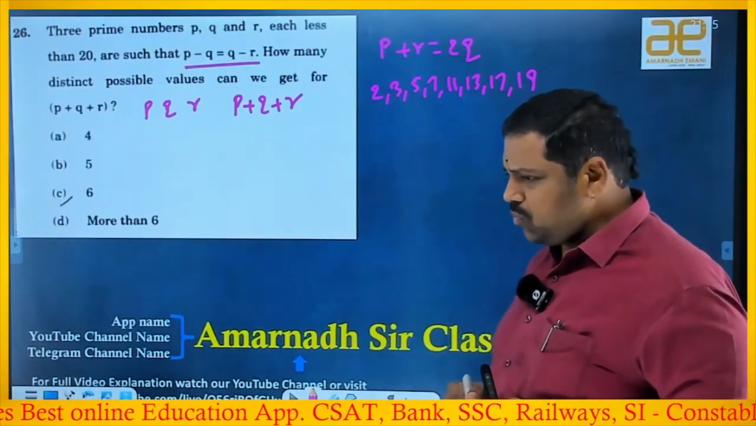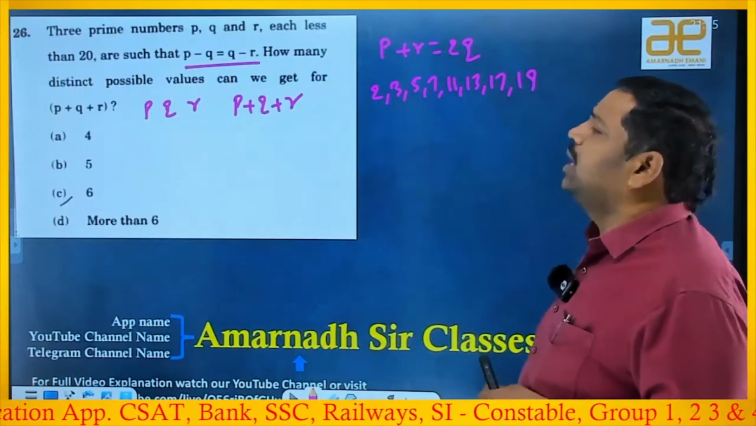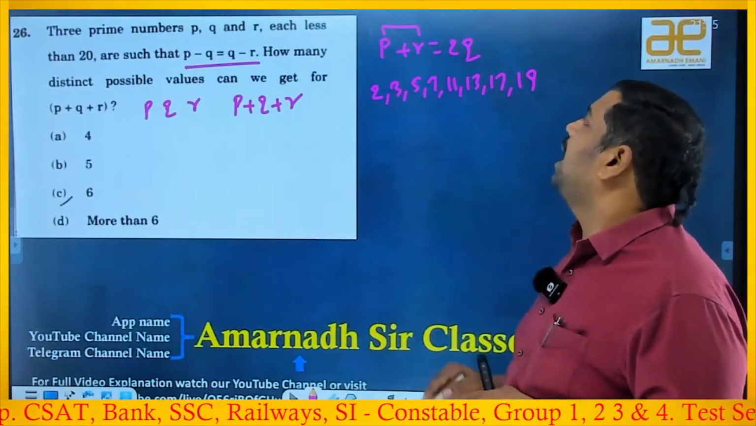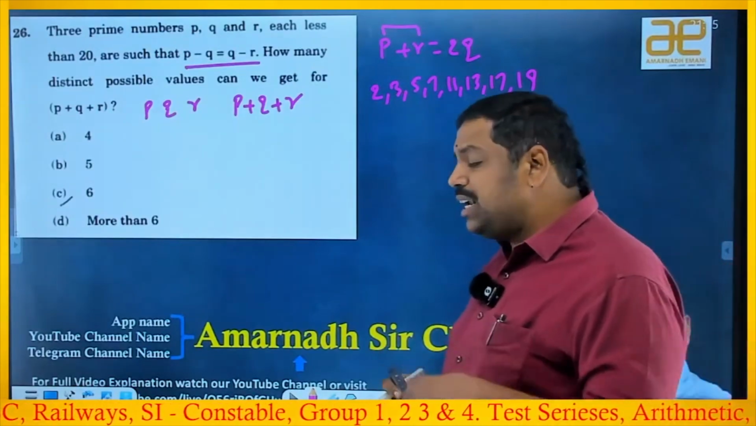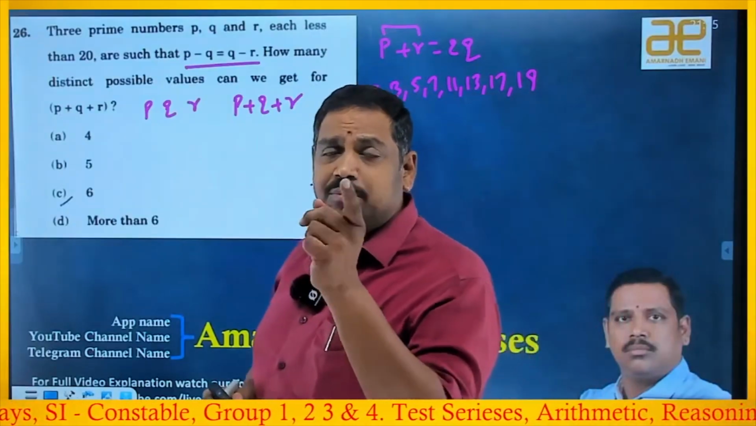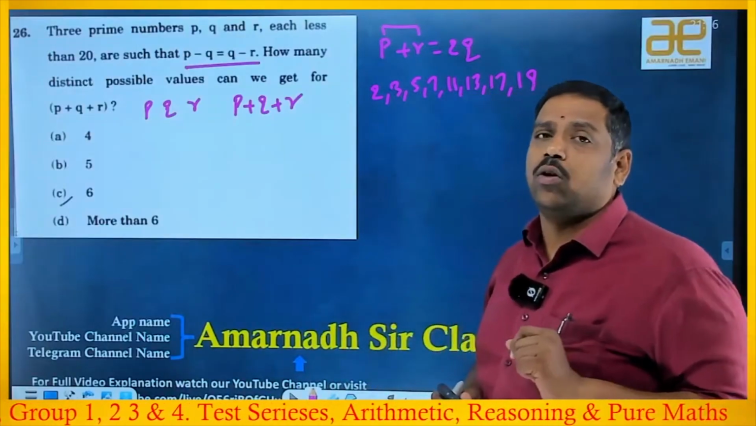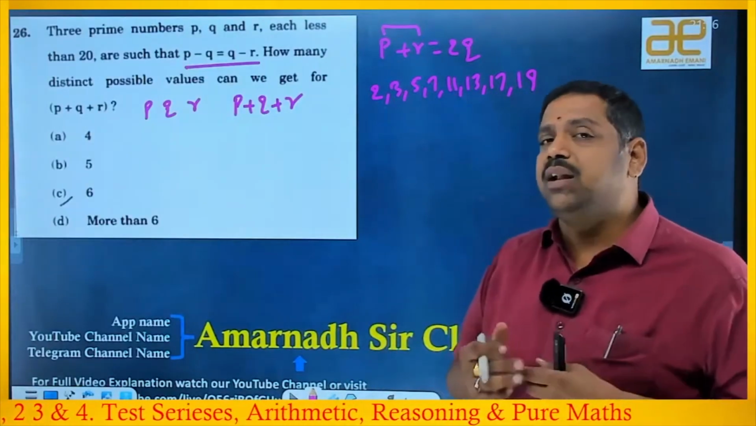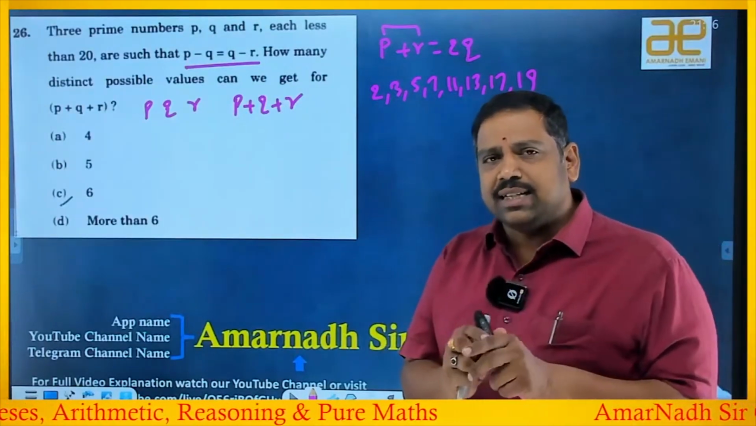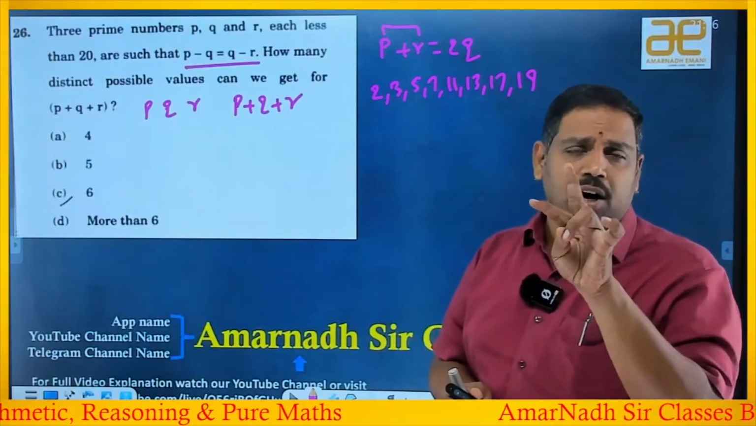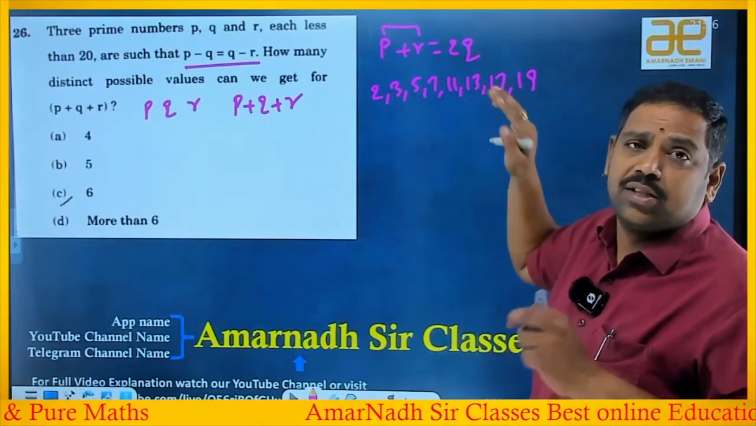The beauty is P plus R is 2 times Q, right? That means P plus R should be an even number. When will it happen? If you take 2 odd numbers, the sum will be an even number. But if you take 1 even, 1 odd, the sum will be an odd number, right or wrong? If you take 2 even numbers, it is fine, but 2 even numbers are not possible, so forget about that case. 1 even, 1 odd is not possible: the sum will be odd, and 2Q should be even, right? So that is not possible.